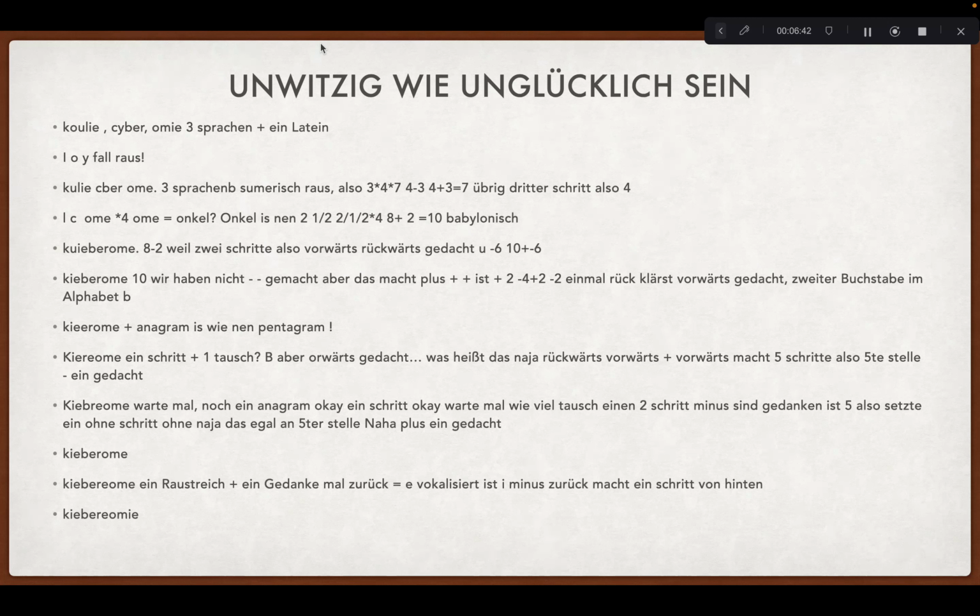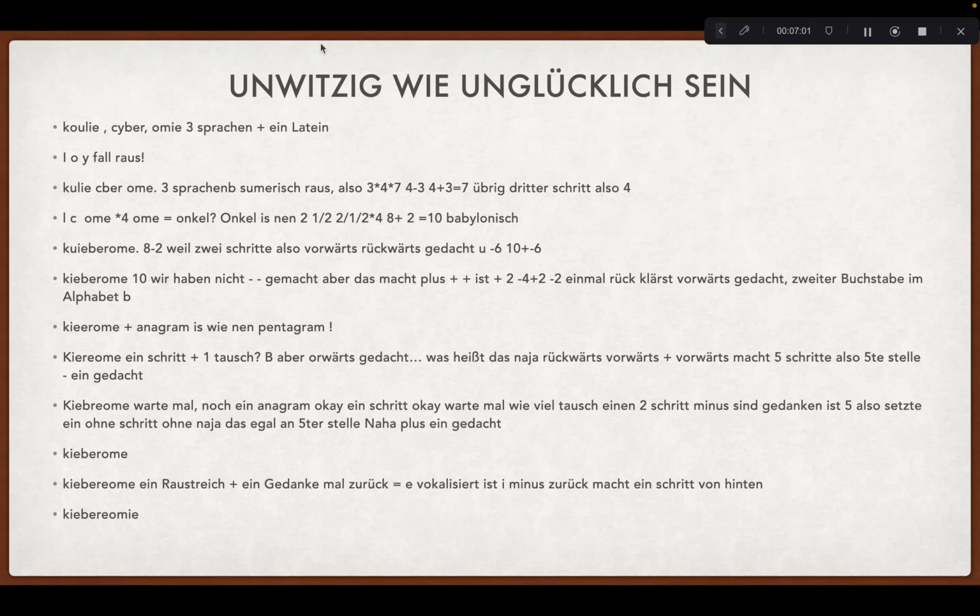Anyway, so we now have KibEroMie. KibEroMie plus 1 crossed out, so 1 kill out, whatever, plus 1 thought, times back is an E, right? It's 5, so it's the 4th letter in the alphabet.